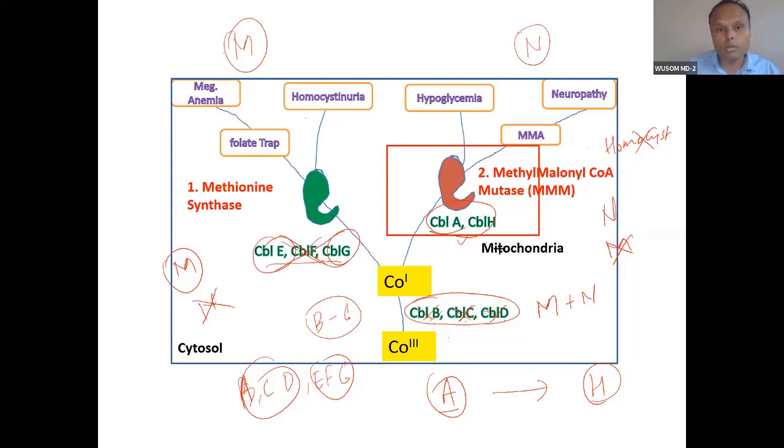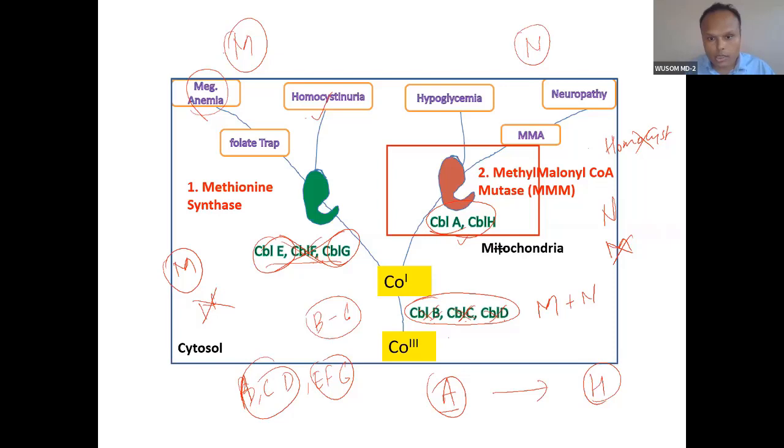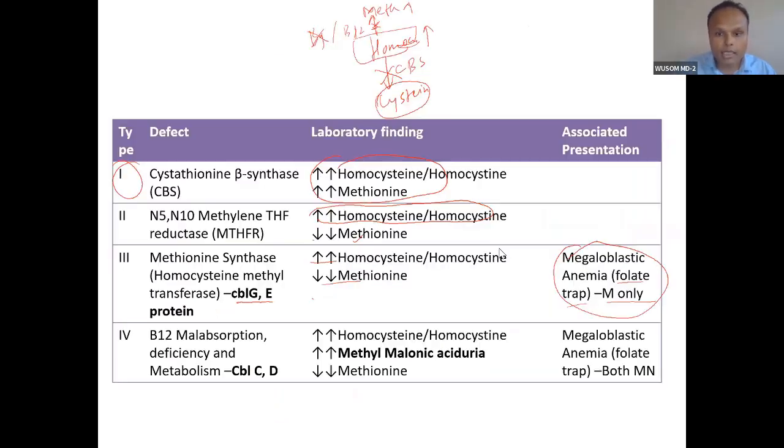This homocystinuria is associated with megaloblastic anemia. Okay, megaloblastic anemia. So remember that the additional associated presentation is megaloblastic anemia and folate trap. And in such condition, if C and D are associated, what will happen? There will be megaloblastic anemia, plus neuropathy will also be there, and methylmalonic acid will also be high. So homocysteine will be high, methylmalonic acid high, and because of this blockade, methionine will be low.